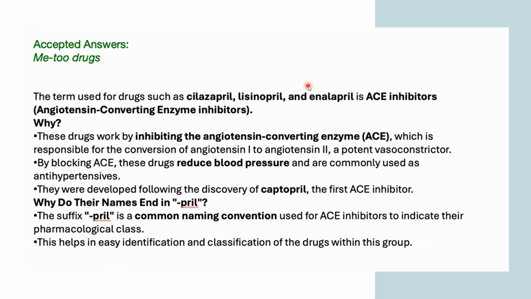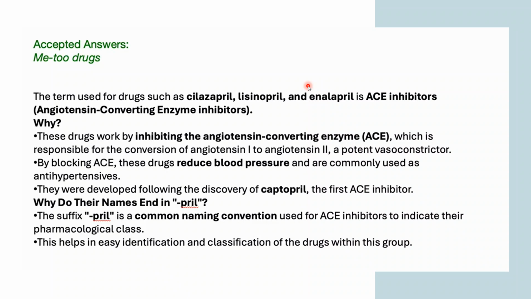So these drugs work by inhibiting the angiotensin converting enzyme, which is responsible for the conversion of angiotensin 1 to angiotensin 2, a potent vasoconstrictor. By blocking ACE, these drugs reduce blood pressure and are commonly used as antihypertensives. They were developed following the discovery of captopril, the first ACE inhibitor. So these are also acting as antihypertensive drugs, reducing the blood pressure.